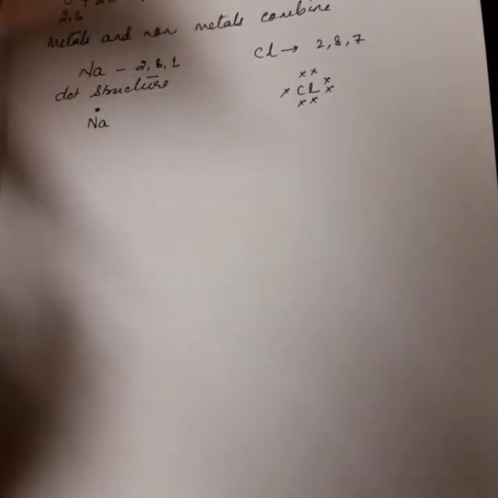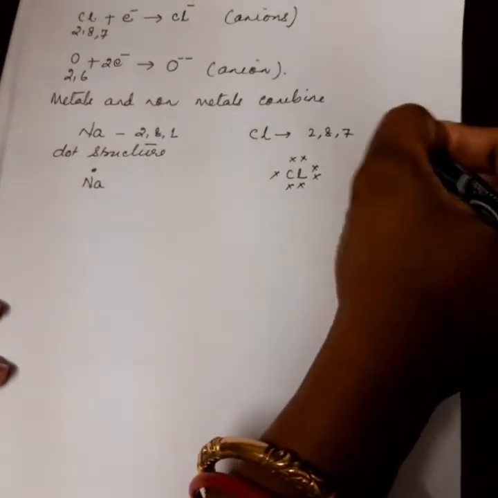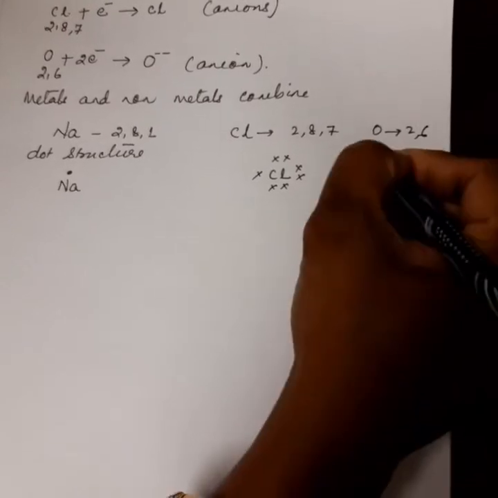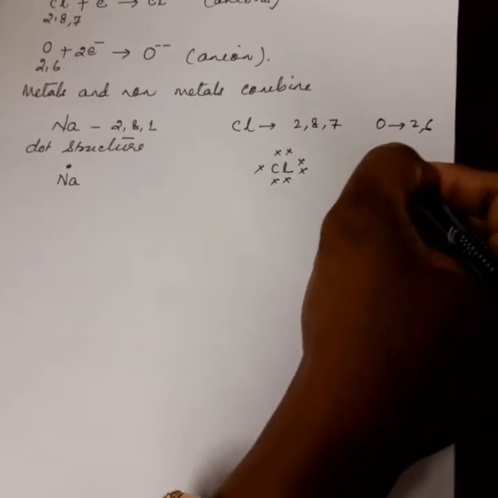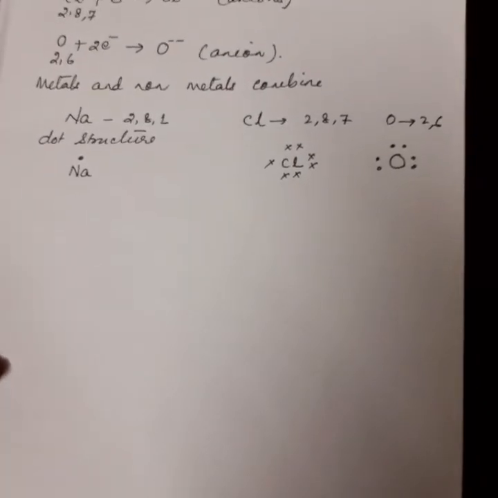This is what a dot structure is. Similarly, oxygen. How many electrons? 2 and 6. So the dot structure for oxygen is 1, 2, 3, 4, 5, 6. This is the dot structure of oxygen.